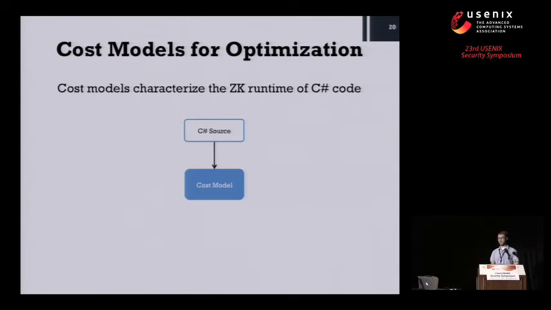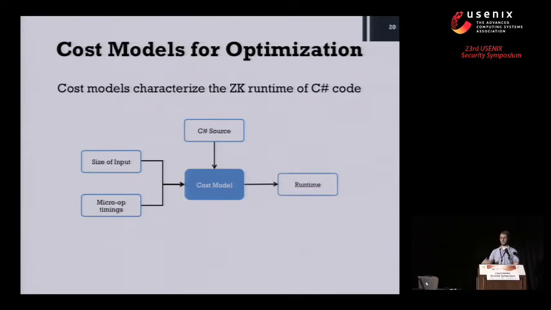And the point of a cost model is to take a specific fragment, an excerpt of a larger C# program, and characterize how efficient that will be when translated to either backend. So it basically takes two things: the size of the input that the C# will operate over, and some micro-operation timings, which I'll get to in a second. And it gives a hopefully accurate prediction of the execution time of that C# in a particular zero-knowledge backend.